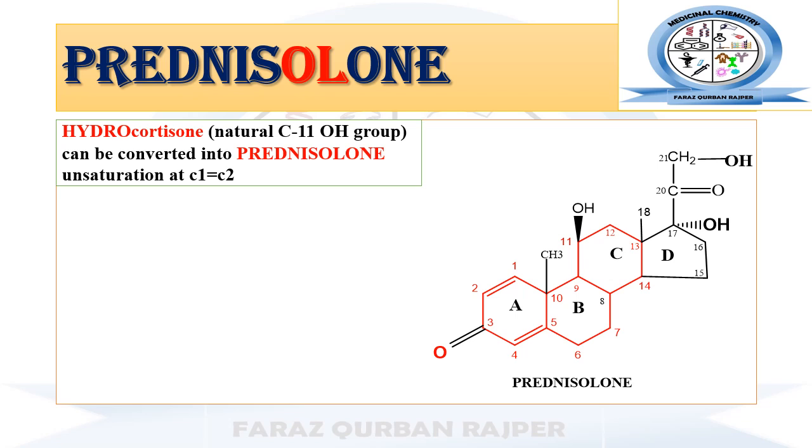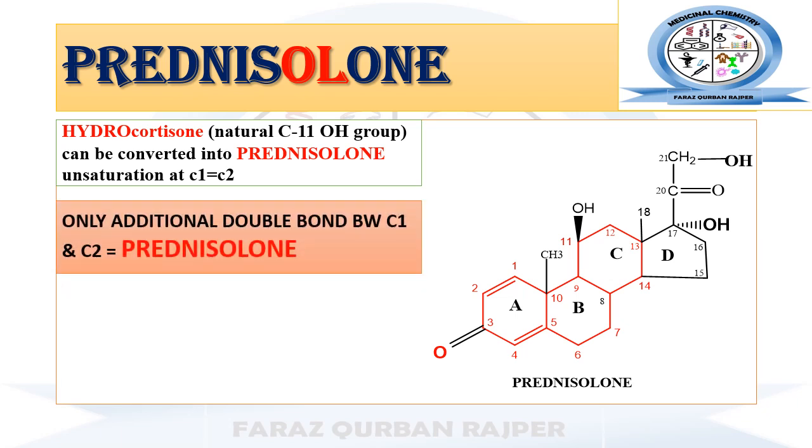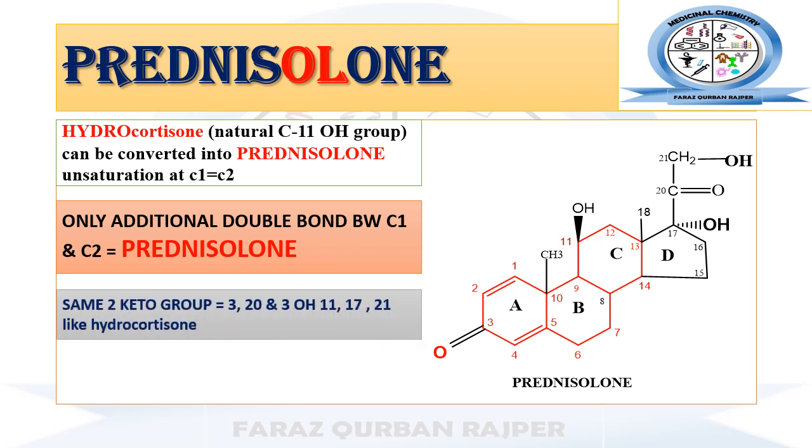Prednisolone. Hydrocortisone, that is the naturally occurring glucocorticoid, can be converted into prednisolone. How? By the introduction of unsaturation, or by the additional double bond between carbon number 1 and 2. Prednisolone has a structure that resembles hydrocortisone in that it contains the same 2 ketone groups that are present at carbon number 3 and carbon number 20, and 3 hydroxyl groups at carbon number 17, 11 and 21.